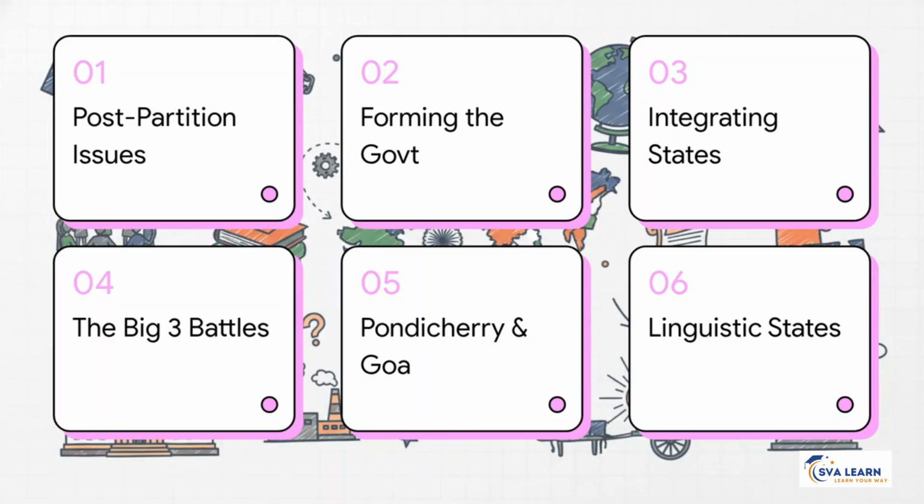Here is your game plan for today. We're going to tackle 6 massive systemic bugs the new nation had to patch: post-partition nightmares, forming the government, integrating the 562 states, the big 3 boss battles, freeing Pondicherry and Goa, and finally, linguistic states.